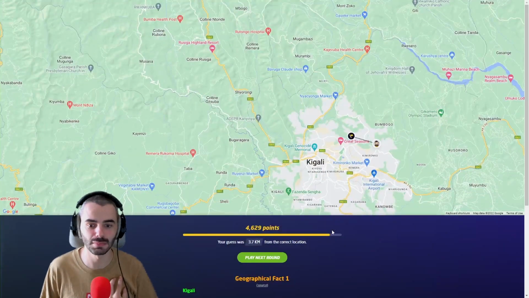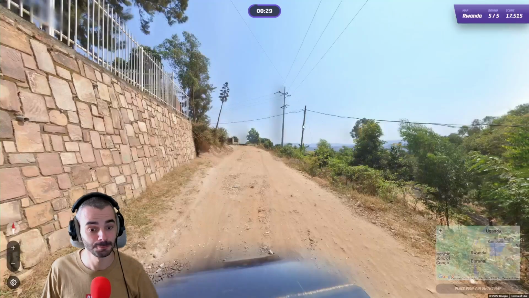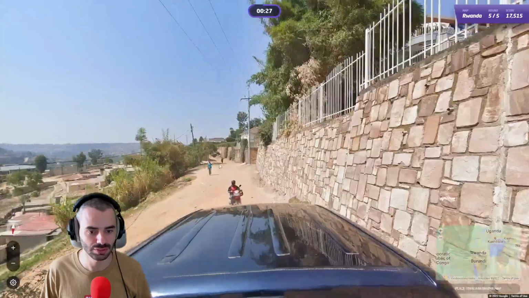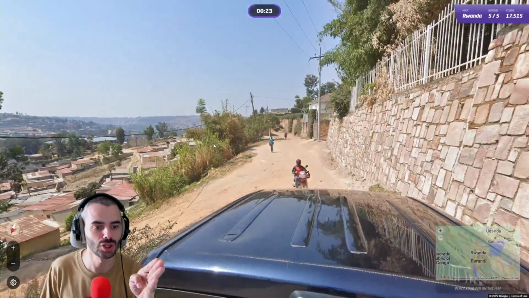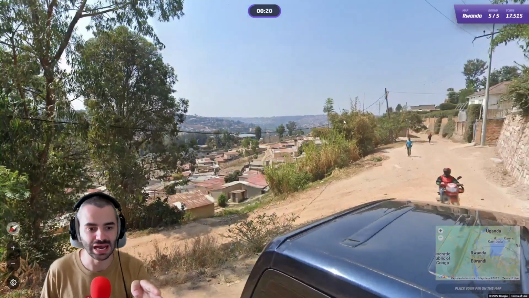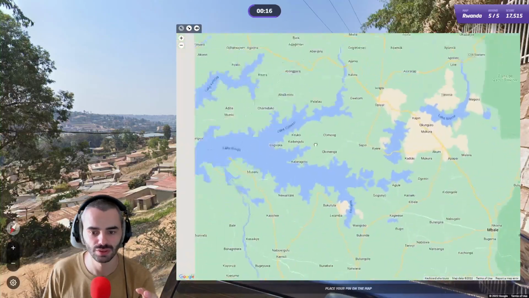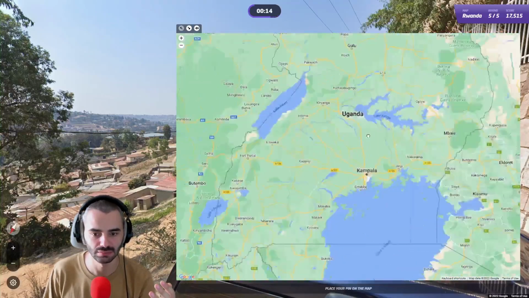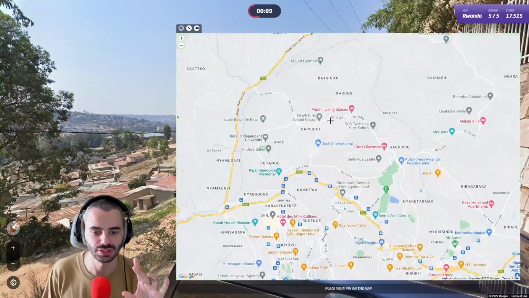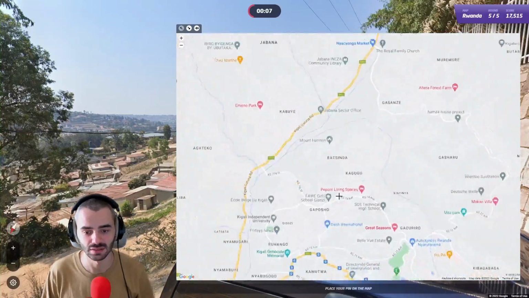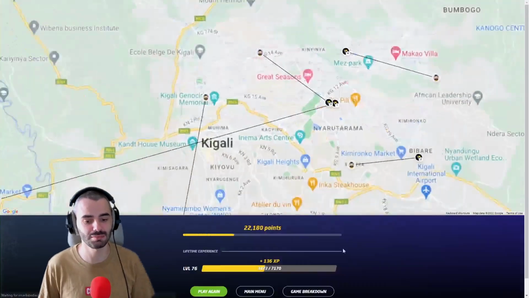Very dry. It made me feel like this northern area over there, very hillish, very dry, very red. And I was right. And here, as you can see, there is a lot of houses. There's a lot of hills and houses south over there. So where is Kigali? Ah no, that's Uganda. There's a very high chance that we are in this maze here. So we're going to go there. Okay, 3 kilometers, not that bad.